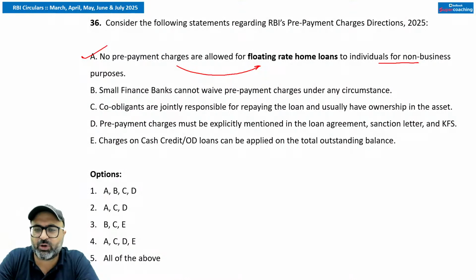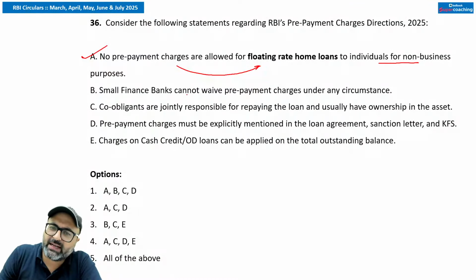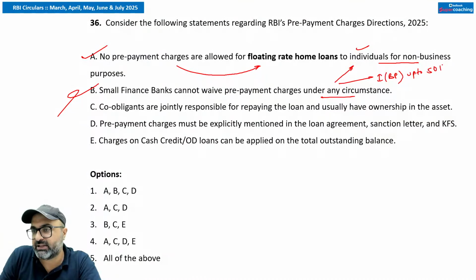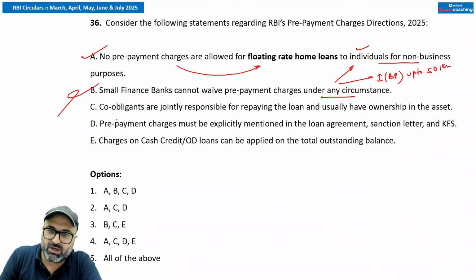Moving on to the next point. Small finance banks cannot waive prepayment charges under any circumstances. This is wrong. They can waive the prepayment charges in case of loan given to the individual for non-business purpose. They will also waive off the charges if they have given loan to individual for business purpose, but loan value is up to 50 lakhs, then also they will charge no charges.